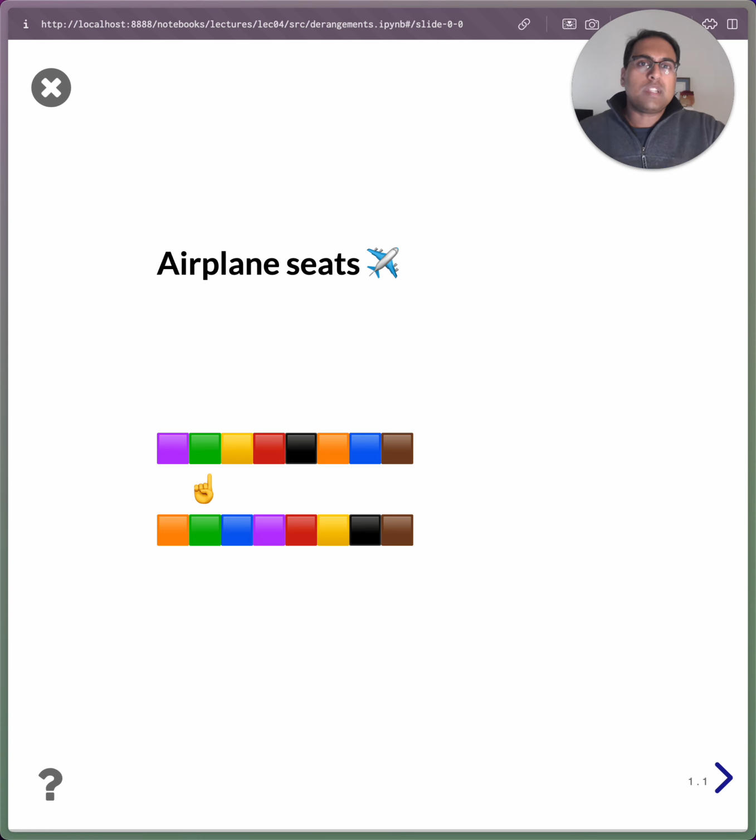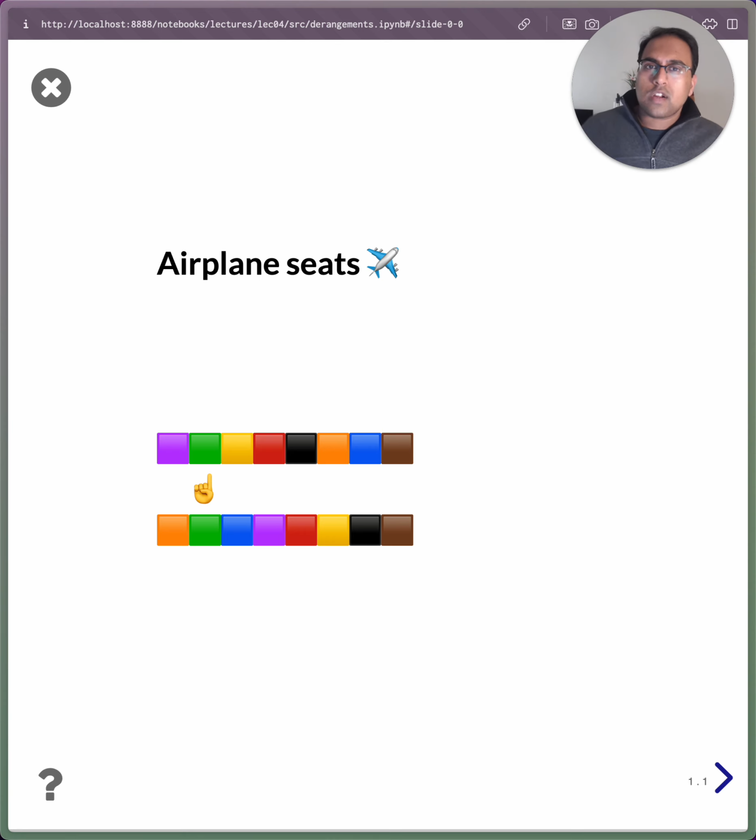And let's pretend the airline forgets or loses track of everyone's seat assignments and tells all of the passengers to sit in a random seat once they board the plane. What is the probability that no passenger sits in their originally assigned seat? Or in other words, what's the probability that everybody ends up in the wrong seat?